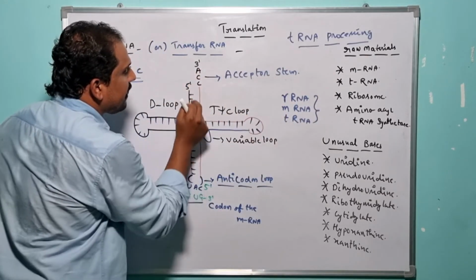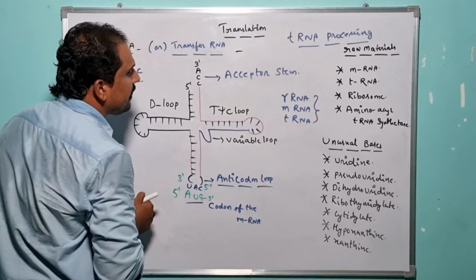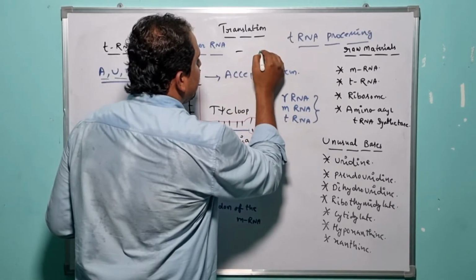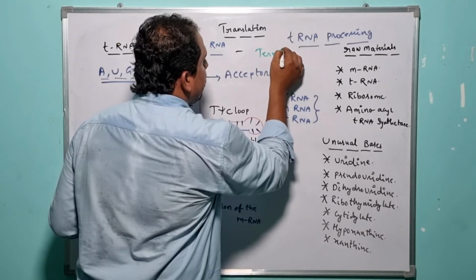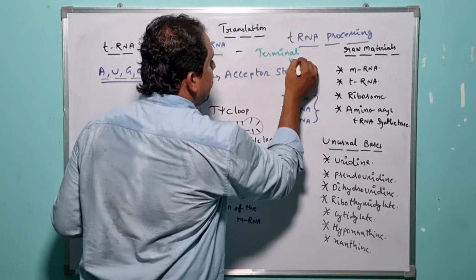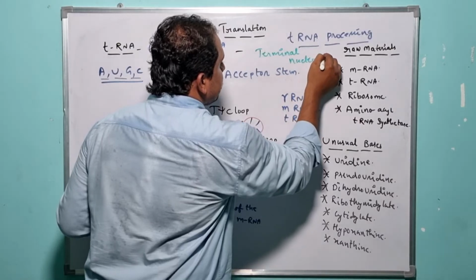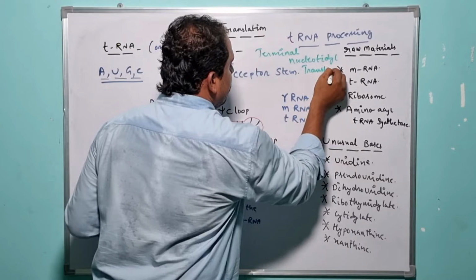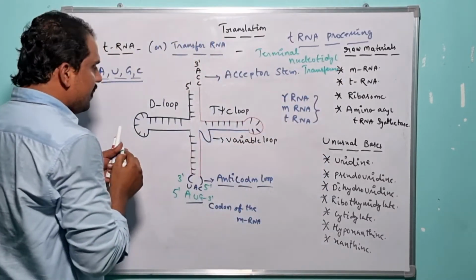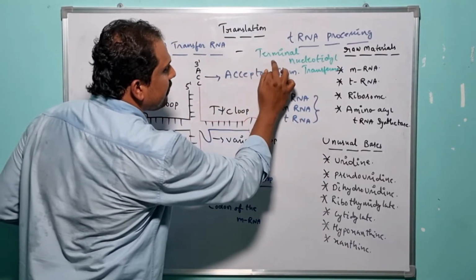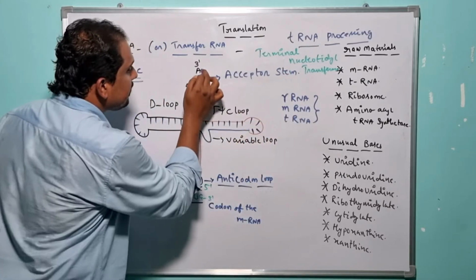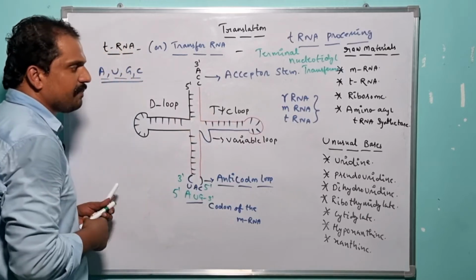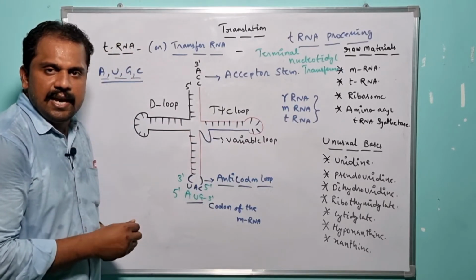For the recruitment of the trinucleotide sequence at the 3' end of the tRNA, there is a requirement of an enzyme known as terminal nucleotidyl transferase. By taking advantage of this enzyme, the trinucleotide sequence gets successfully recruited to the tRNA structure. So this is about the tRNA structure.